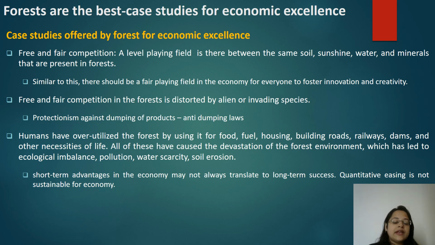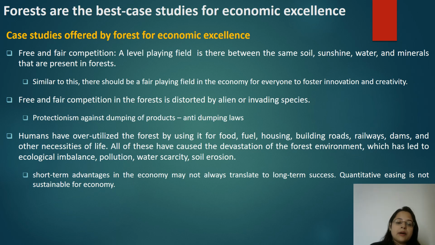But this free and fair competition gets disturbed by any external factor. Like in the forest, if any invasive species come, any alien species come, then it disturbs the ecosystem there. Similarly, in economy also, external factors come and disturb.